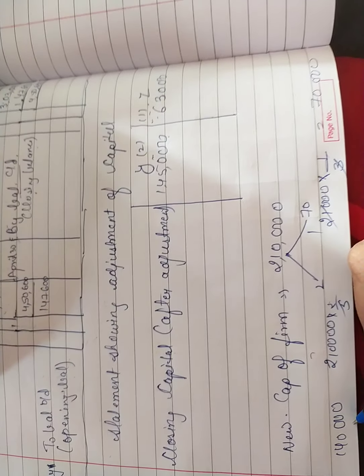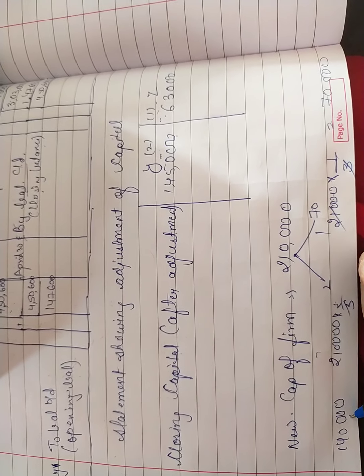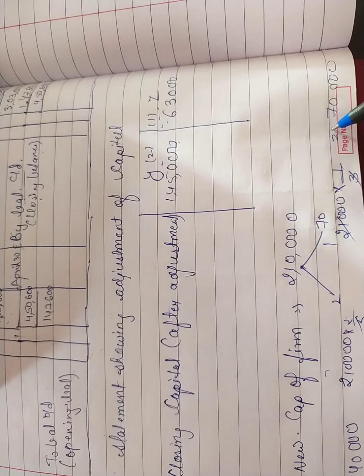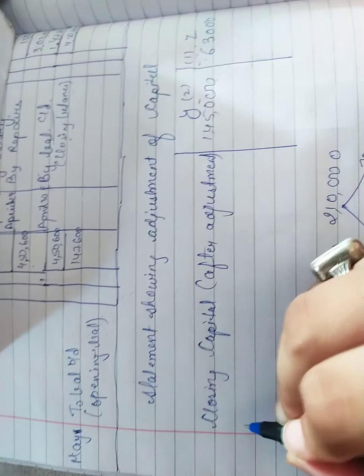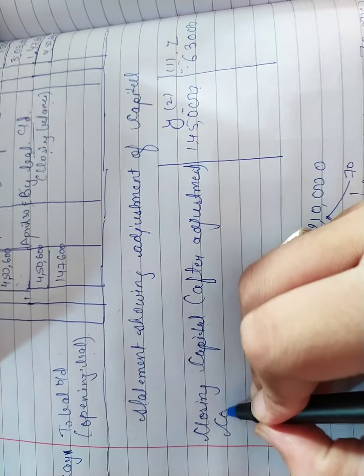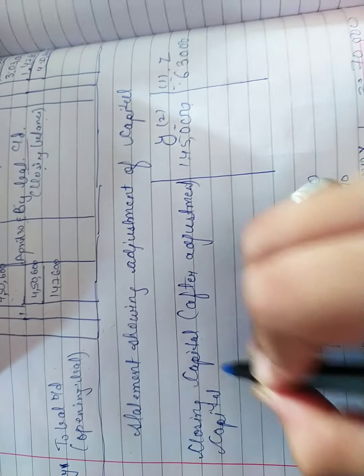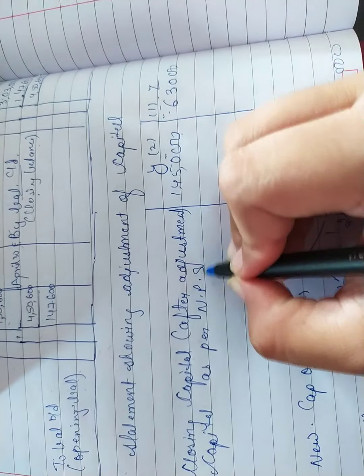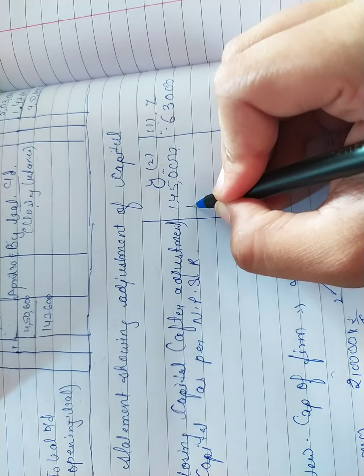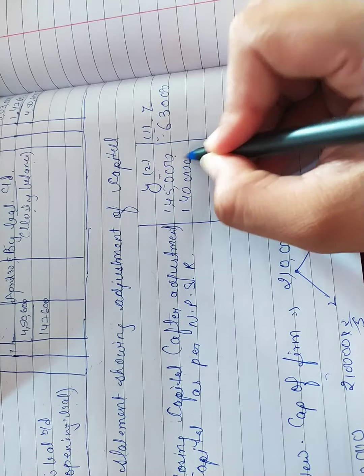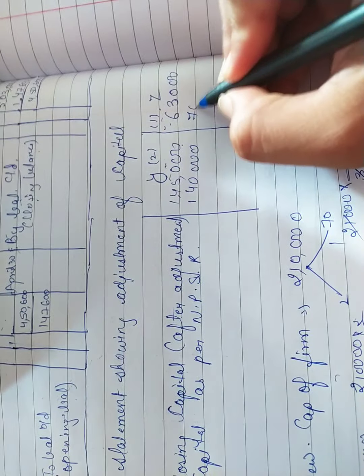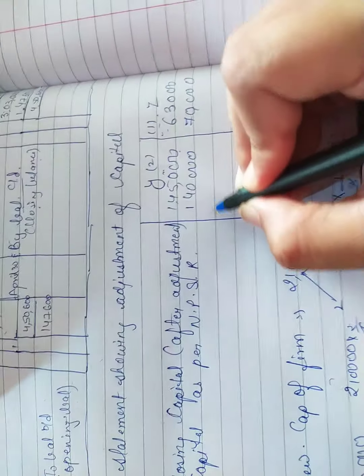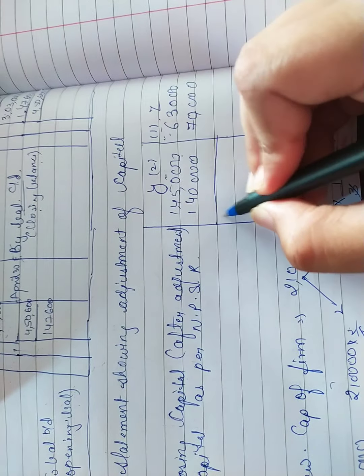So the new capital of Y is 1,40,000 and of Z is rupees 70,000. So I am writing here capital as per new profit sharing ratio, that is 1,40,000 and here 70,000.